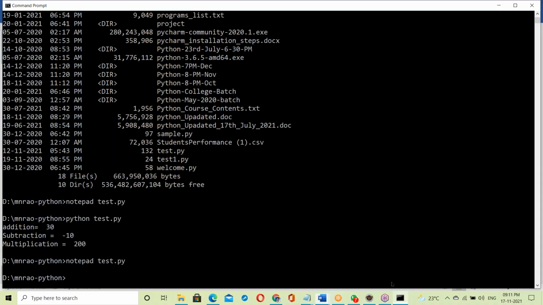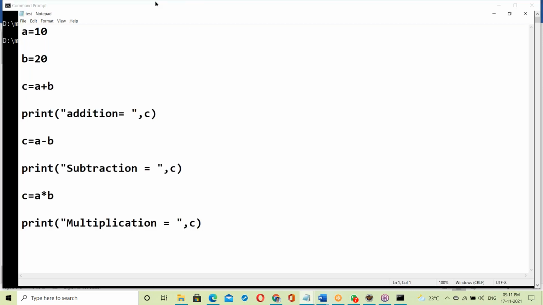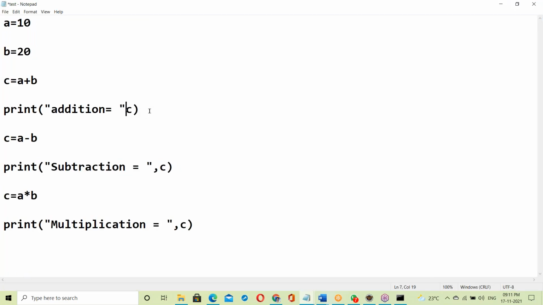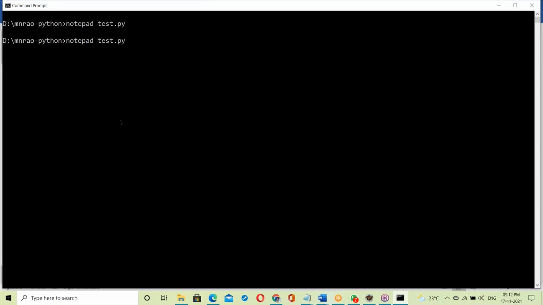Let me show that practically here. Notepad test.py. Suppose some mistakes: suppose a comma is missing here, a bracket is missing here, suppose this print bracket is missing, and a double quotation is missing here. In total, there are 3 errors in the program. Now save. After saving, let us run this. Directly running here, no error checking.